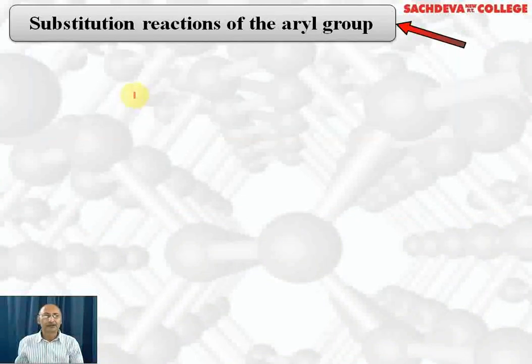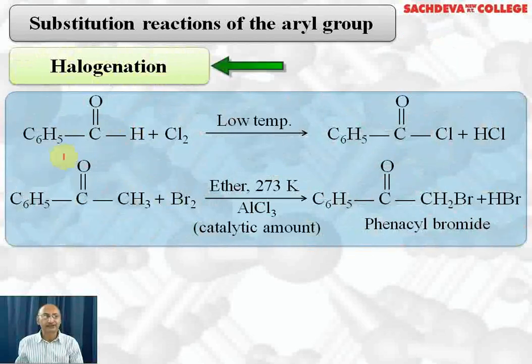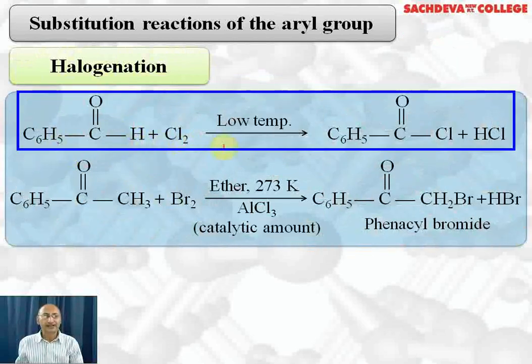meta-bromoacetophenone. Some substitution reactions of acyl groups we are going to take. First one is halogenation. Benzaldehyde, when treated with Cl2 at low temperature, this H is replaced by Cl. We get benzoyl chloride plus HCl is formed.